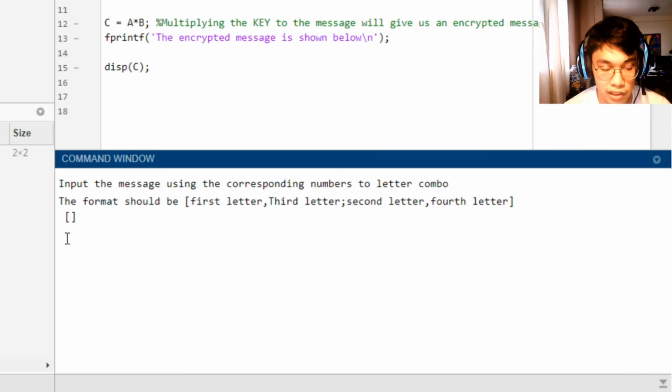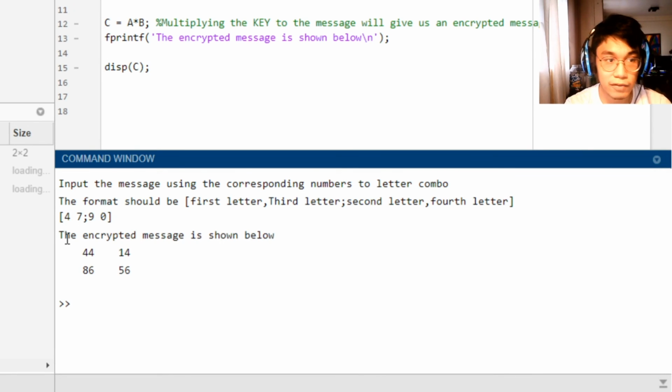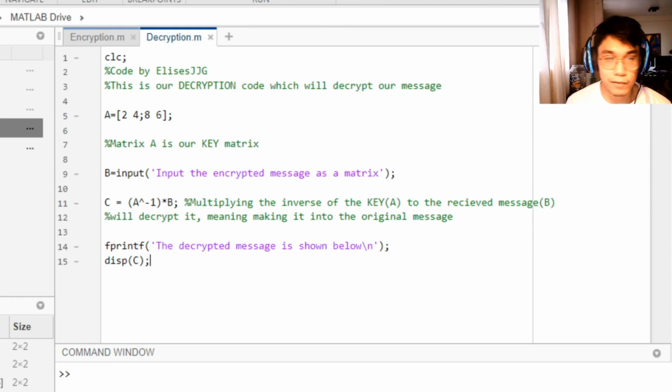Now let's try to run this program. Input the message. Let's say I want to input the message dig. Dig has 3 letters, therefore I should have a 0 at the end. Next we'll press enter, and after that it will give us the encrypted message. I have written another code which is called decryption.m. This code will basically decrypt the encrypted message from a while ago.